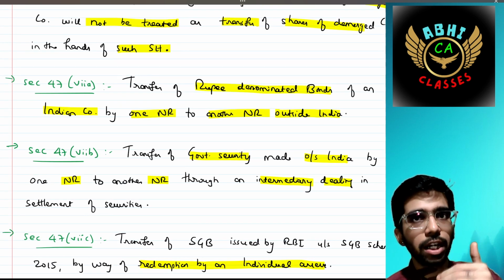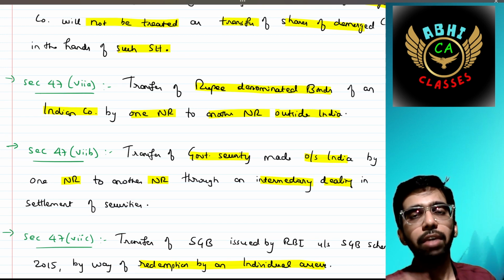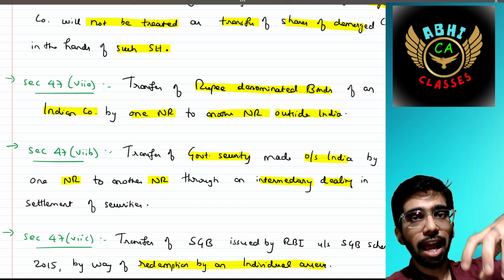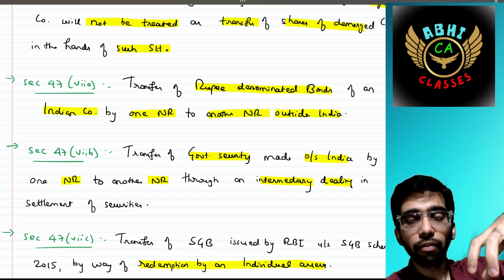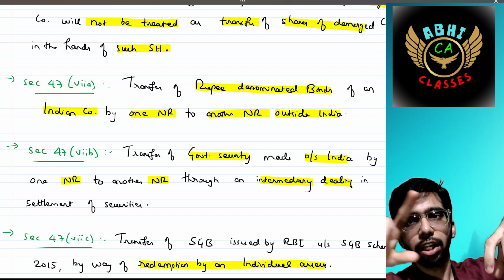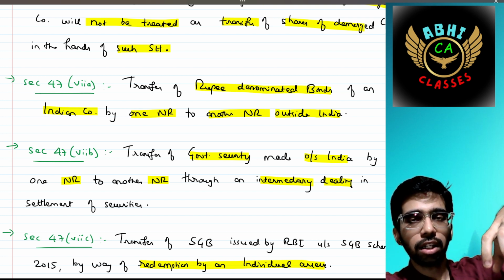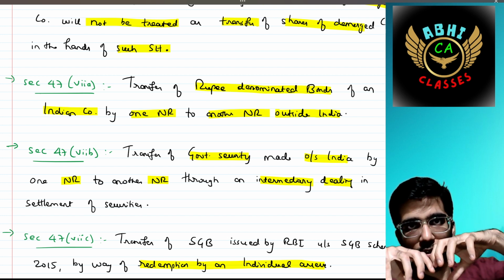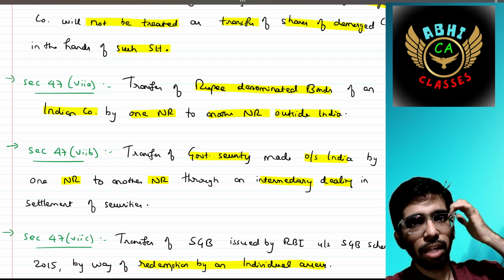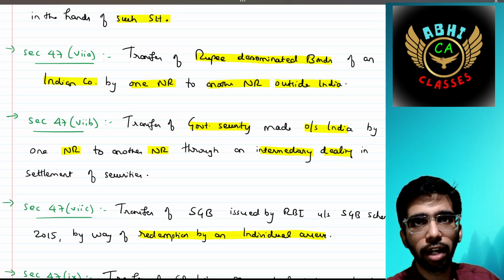In short, these are called RDBs of an Indian company, transferred by one NR to another NR outside India. One NR having an RDB of an Indian company is selling that RDB outside India to another NR. So that is not treated as capital gain. No capital gain would arise because it is an RDB, NR to NR, outside India.